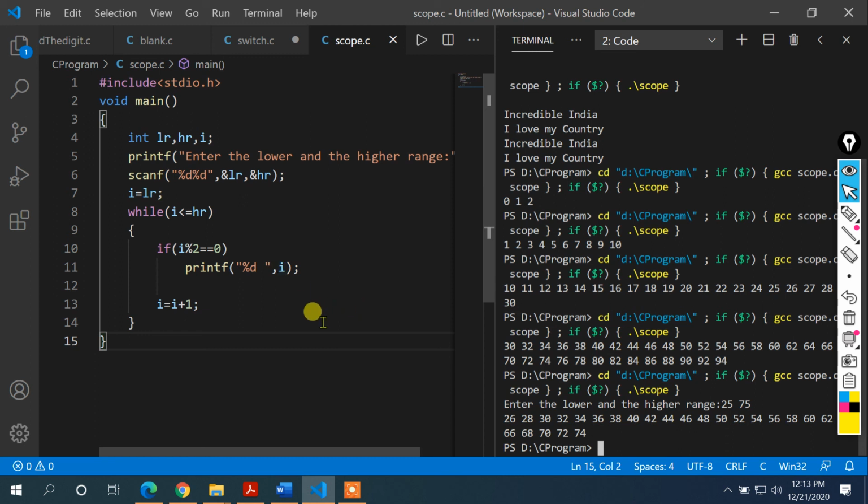There are several programs possible with a while loop, and I will take some of them in the next video. If you are able to understand the while loop properly, then it is quite easy to understand other looping techniques or loop control structures.